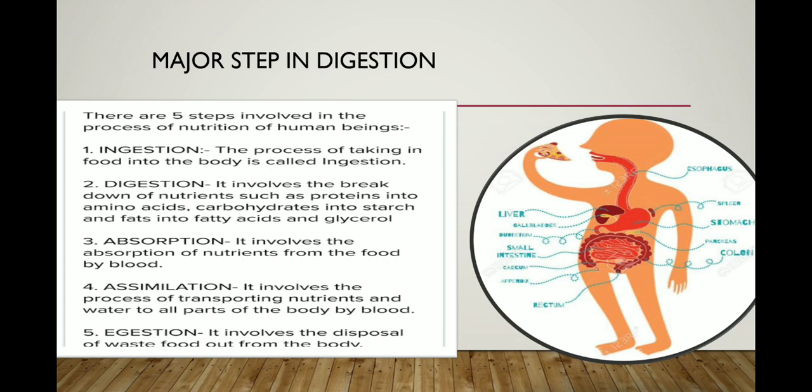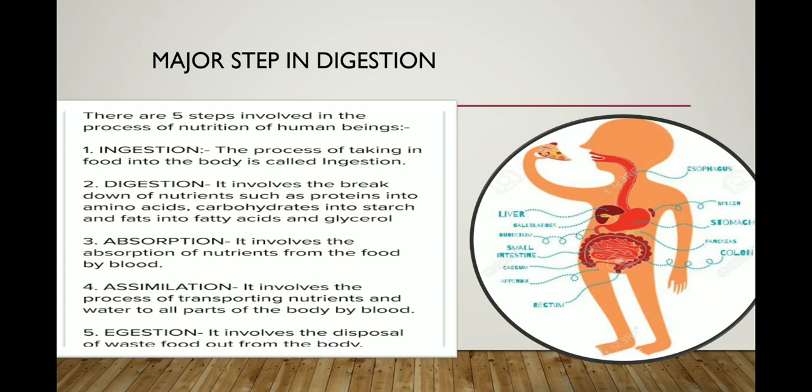The next step is absorption. It involves the absorption of nutrients from the food into the blood. Basically, absorption and assimilation are done in the small intestine and some part of the large intestine. After the stomach, food goes into the intestine for absorption, which involves the absorption of nutrients from the food by the blood.